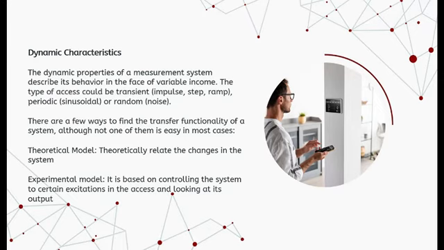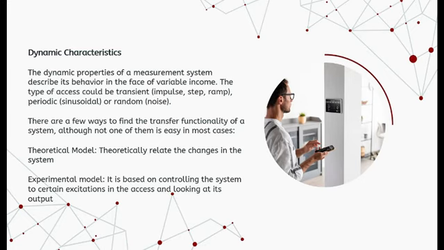Dynamic characteristics. The dynamic properties of a measurement system describe its behavior in the face of variable input. The type of input could be transient, periodic, or random. Transfer function: a mathematical model that, through a quotient, relates the response of a system to an input or excitation signal. Any physical system can be represented as a group of inputs and outputs.